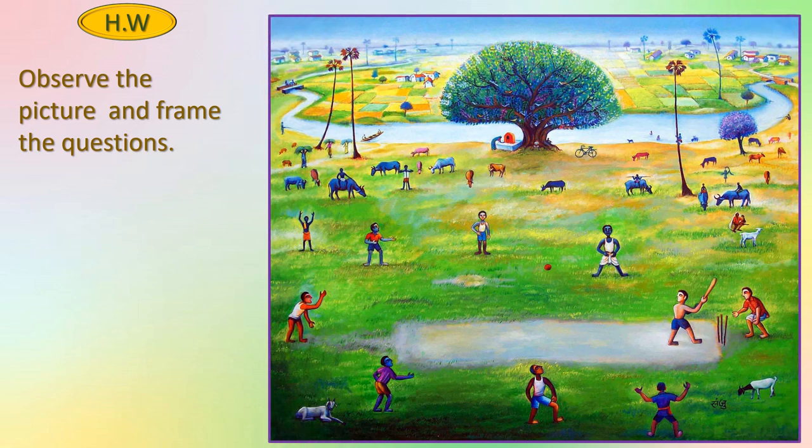Observe the picture and frame the questions. Here one different thing you have to try. Here you have to frame the questions. How I frame so many questions now, like that only. Try to frame the questions. How many children are playing cricket? Yes, name the place. Or, how many trees can you see? How many cattle can you see? Like this, small questions you can frame from this picture. Okay?